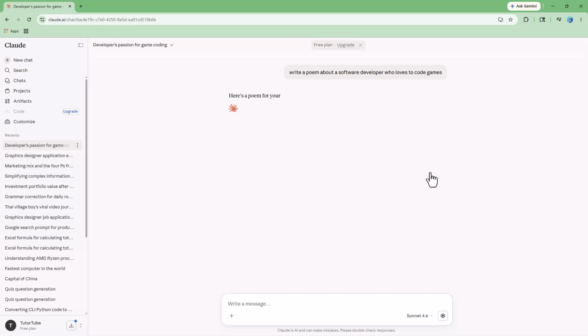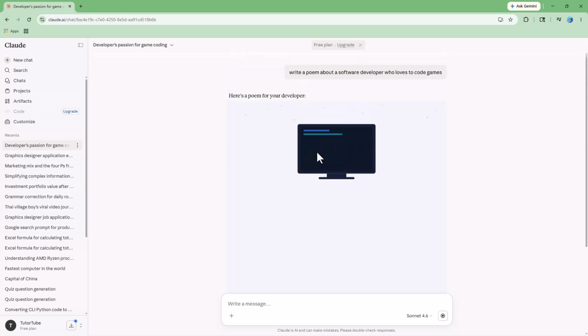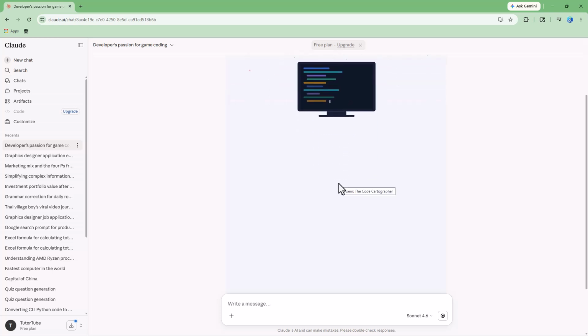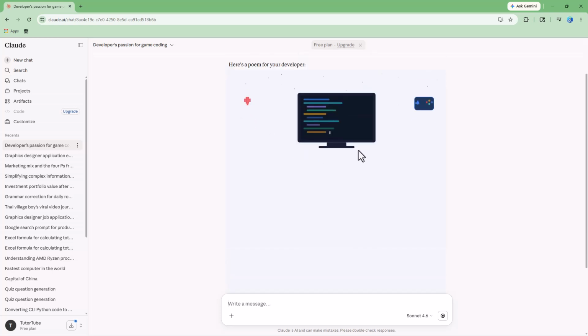As I say that, you can see it says write a poem, and it says here's a poem right here. And then you can see that it's compiling standards, rendering the pixel poetry right here, and so forth. And it will give you a creative poem right here, just like this. So you can see that this is what you have right here. You can see that it actually went ahead and created some graphics as well that go with the poem. Although I didn't ask, it's creating it right here, like creative content, as you can see right here.